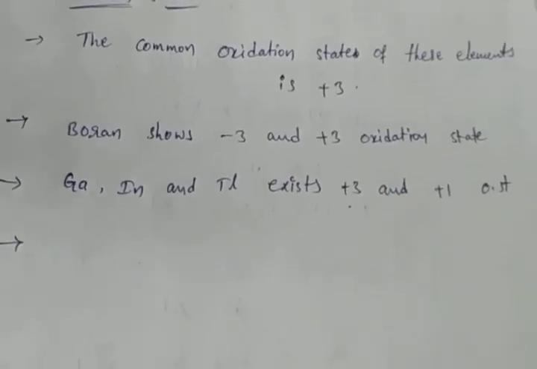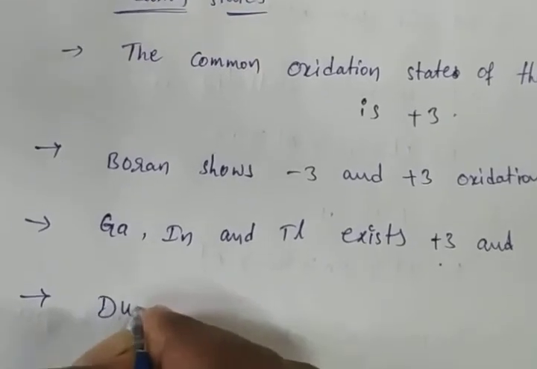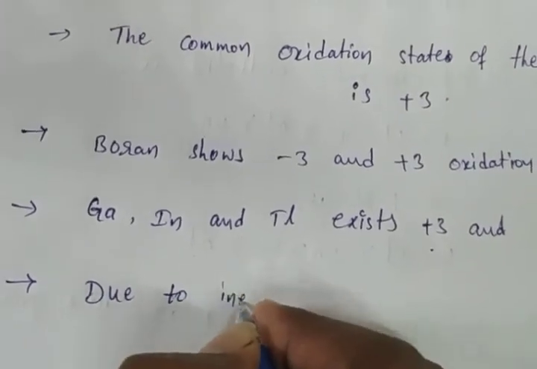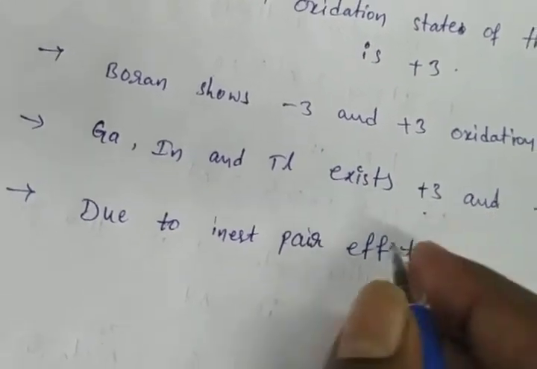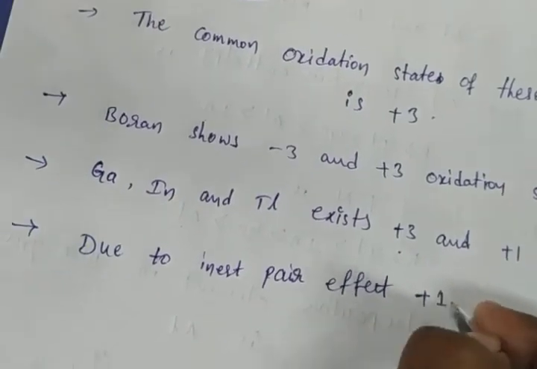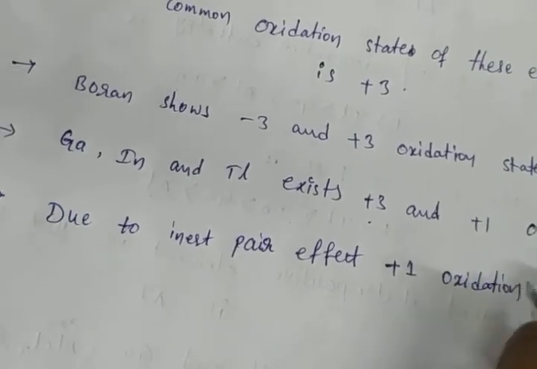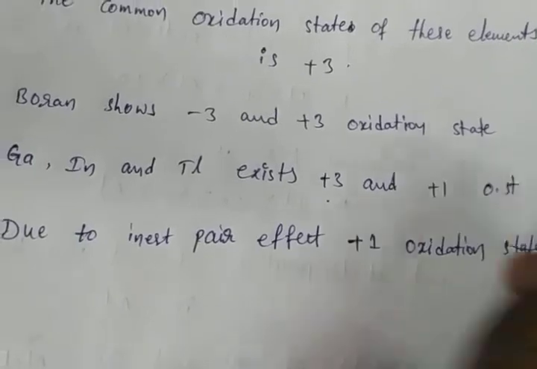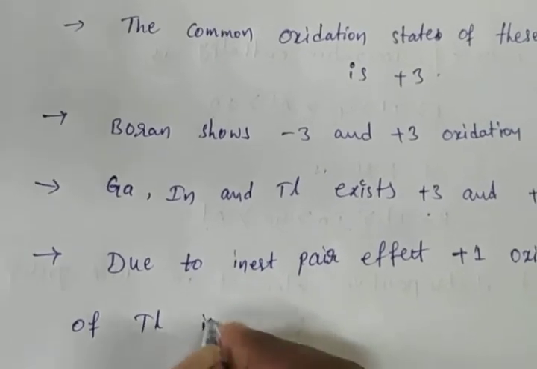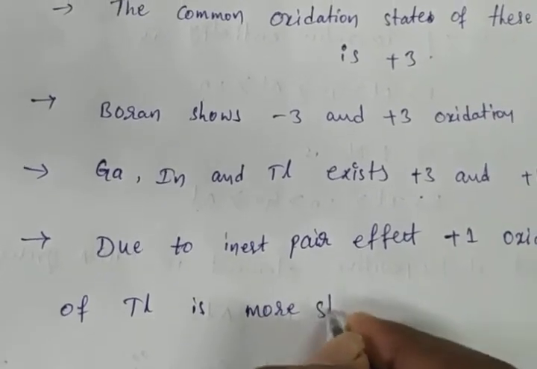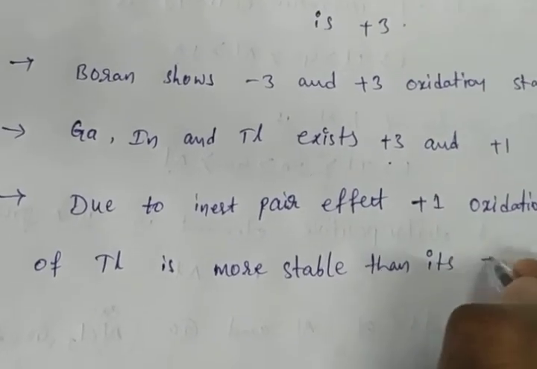Next, due to inert pair effect, the +1 oxidation state of thallium is more stable than its +3 oxidation state.